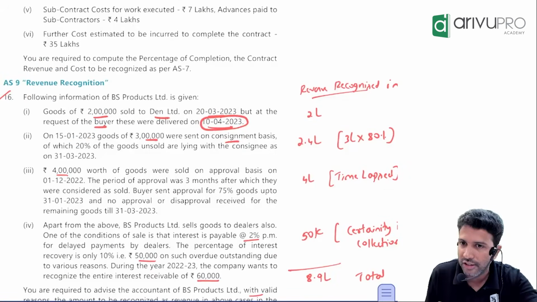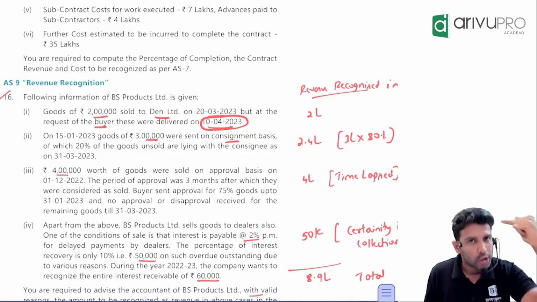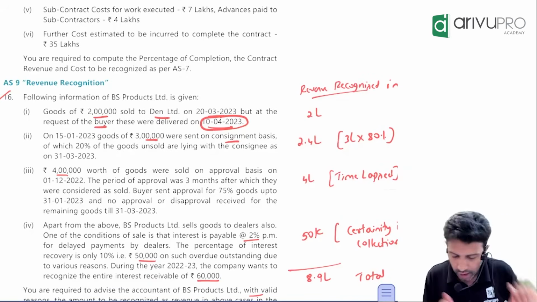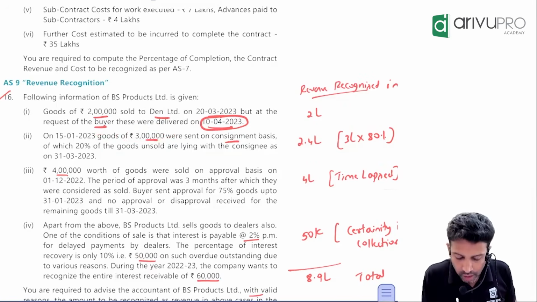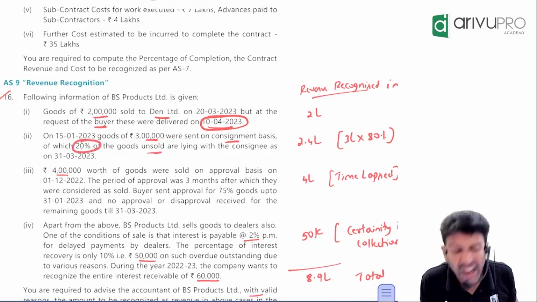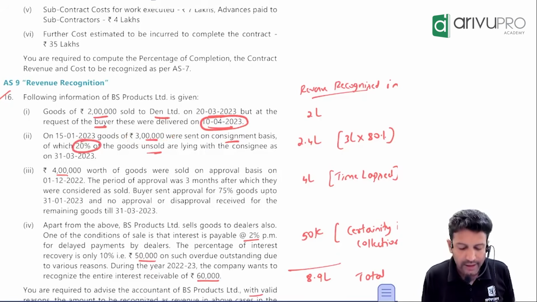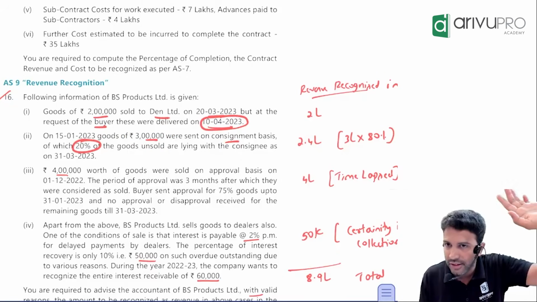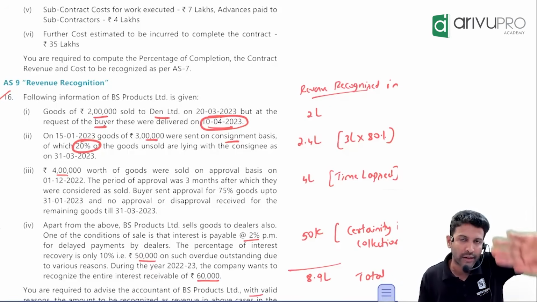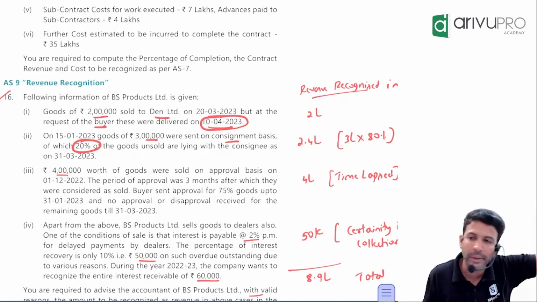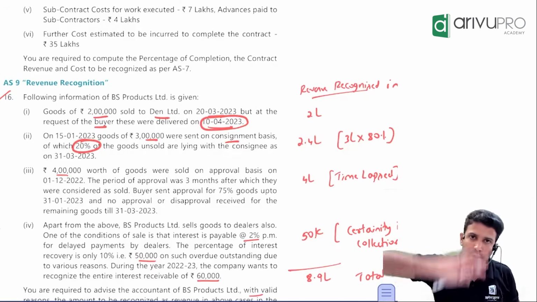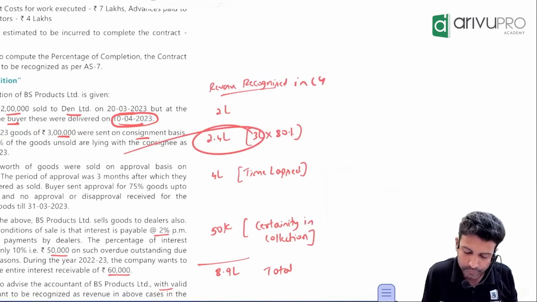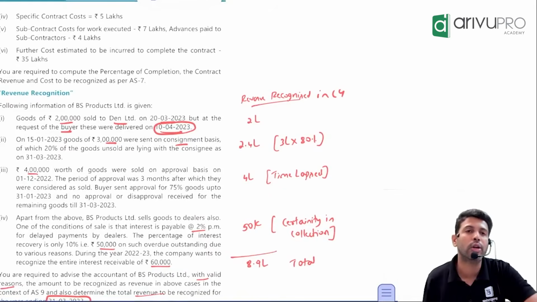So this is consignment concept. What is the concept? You will recognize the revenue only when the goods are sold by the consignee. How much we sent? 3 lakh. Of which 20% of the goods is unsold. Out of 3 lakh, 20% is unsold means how much got sold? 80%. So 80% of the goods our agent has sold. 20% not yet sold. You will recognize revenue for full or only 80%? 80%. So 80% of 3 lakh. How much is that? 2,40,000 only you will show it as revenue.